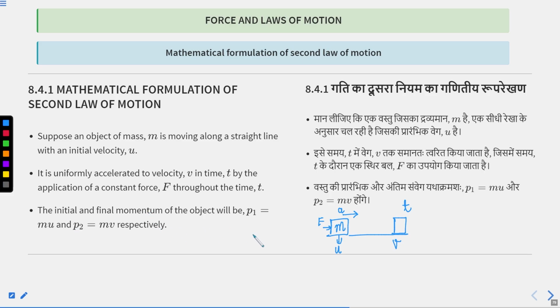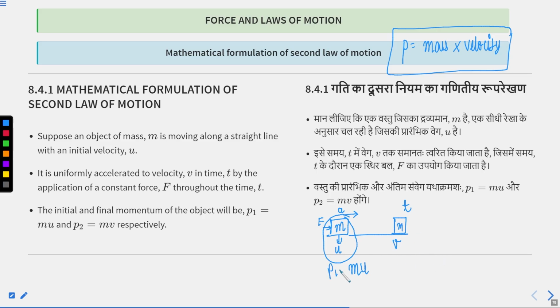So what is the initial momentum of this object? Initial momentum is mu, because momentum p is the product of mass and velocity. So initial momentum at the beginning was mass times initial velocity, and momentum after is the product of mass and final velocity v.